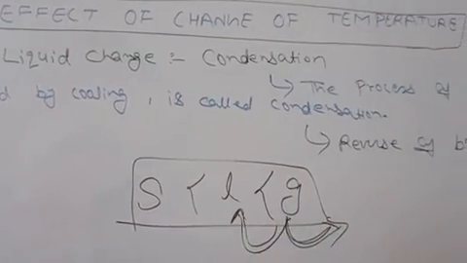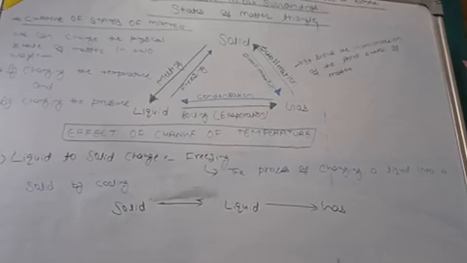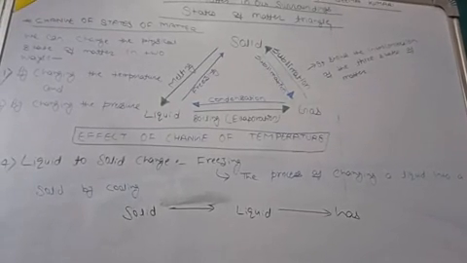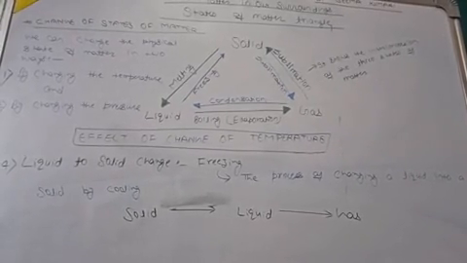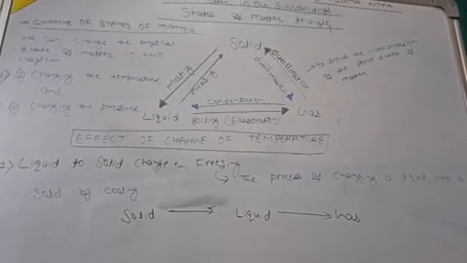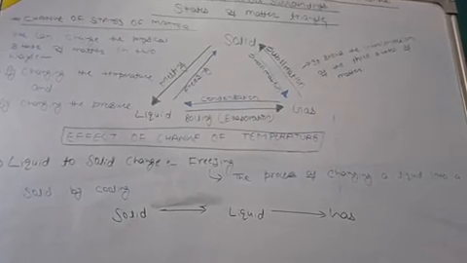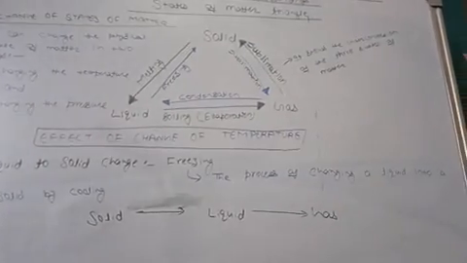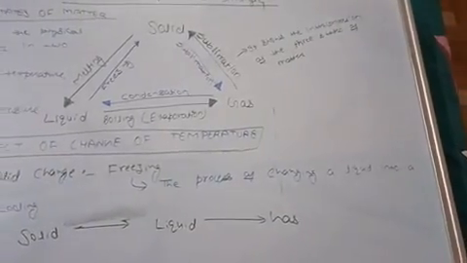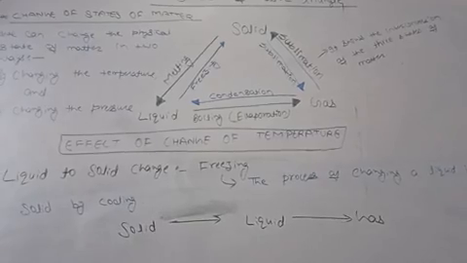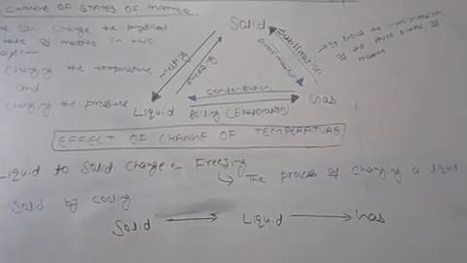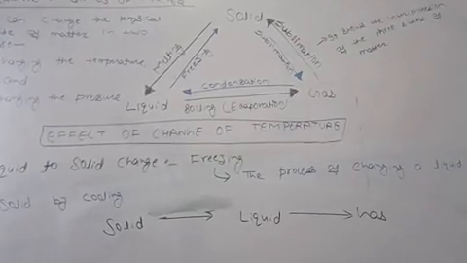Okay. Now the next term, the fourth term that I'm discussing, is freezing. What is freezing? When the state of a liquid changes to solid, it is called freezing. The process of changing a liquid into a solid by cooling is called freezing.